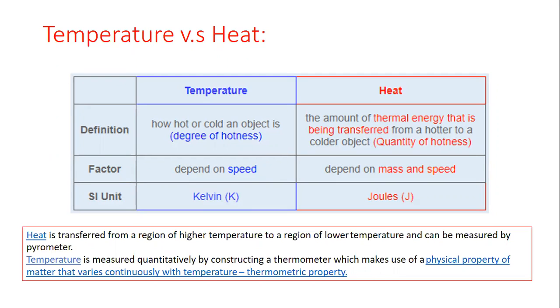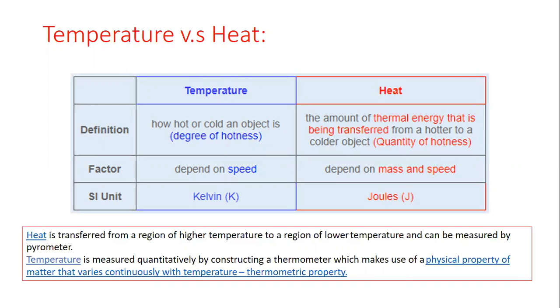So those physical quantities which change continuously and linearly with change in temperature are called thermometric properties.